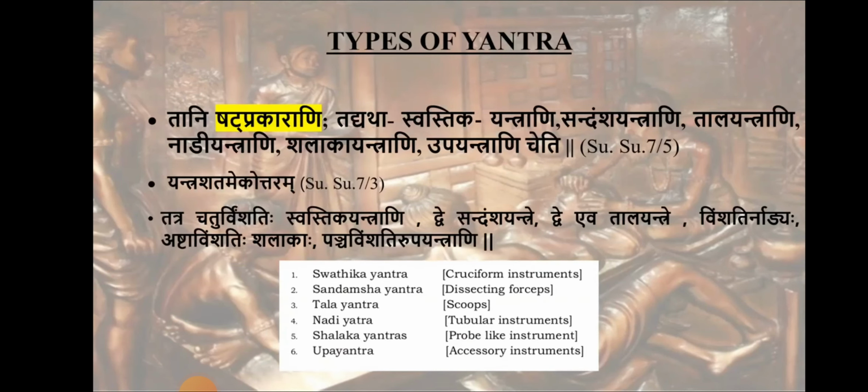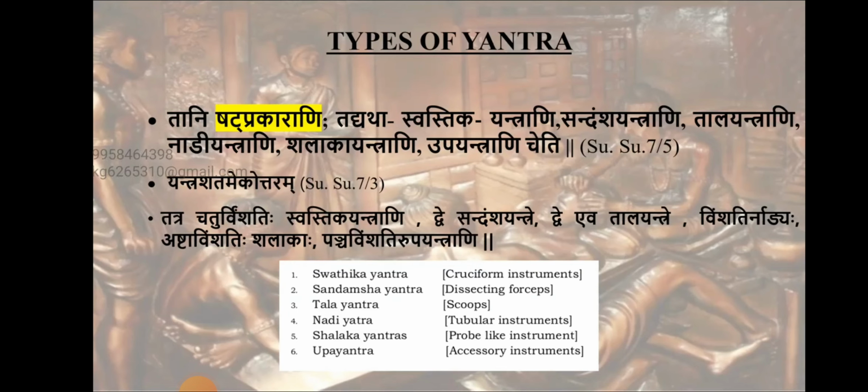Next is the types or number. It is told Yantra Shadam Egotaram. Shatam Ekottaram means 101. So yantras in number are 101. And also there is a reference that Shatam here means Asankheya, that is, yantras are innumerable. So there are two ways of numbering told: one is that yantras are 101 in number, and another is that they are Asankheya, innumerable.